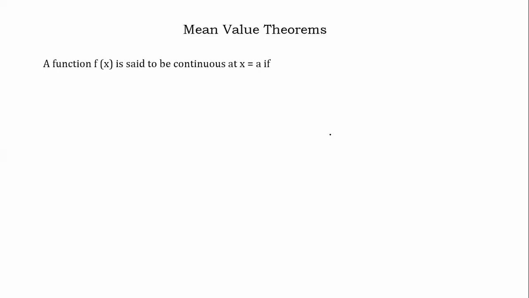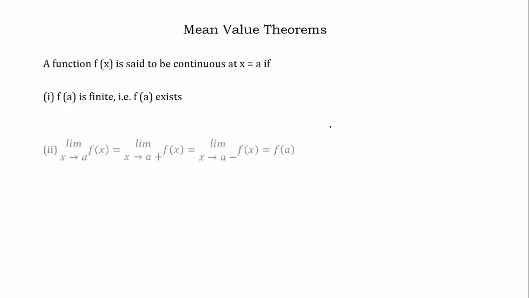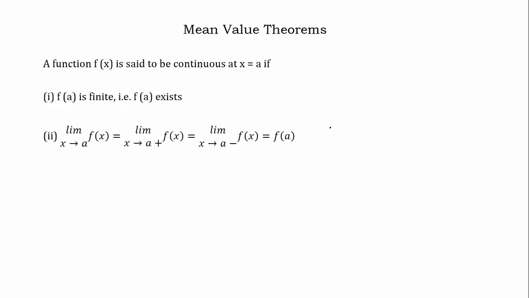Some prerequisite is needed before going to any of the mean value theorems. A function f(x) is said to be continuous at x equal to a if f of a is finite, that is, it exists, and the right limit is exactly the same as the left limit.